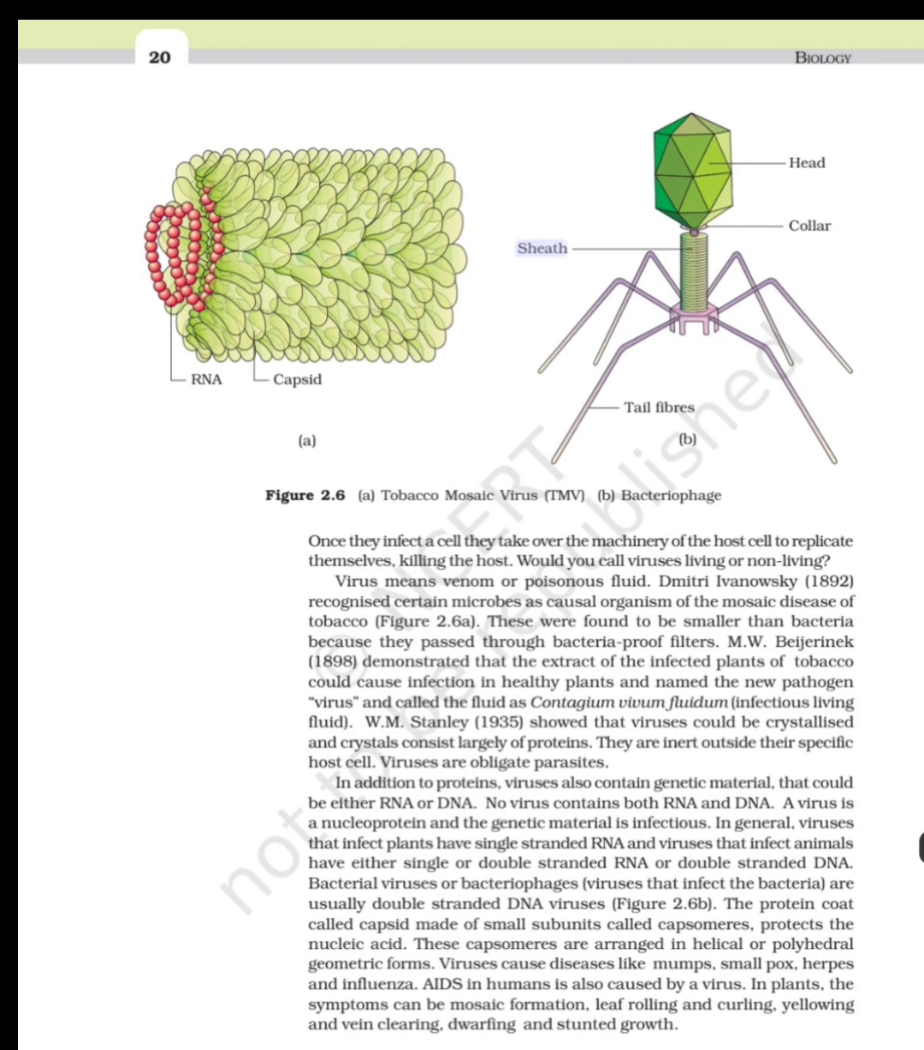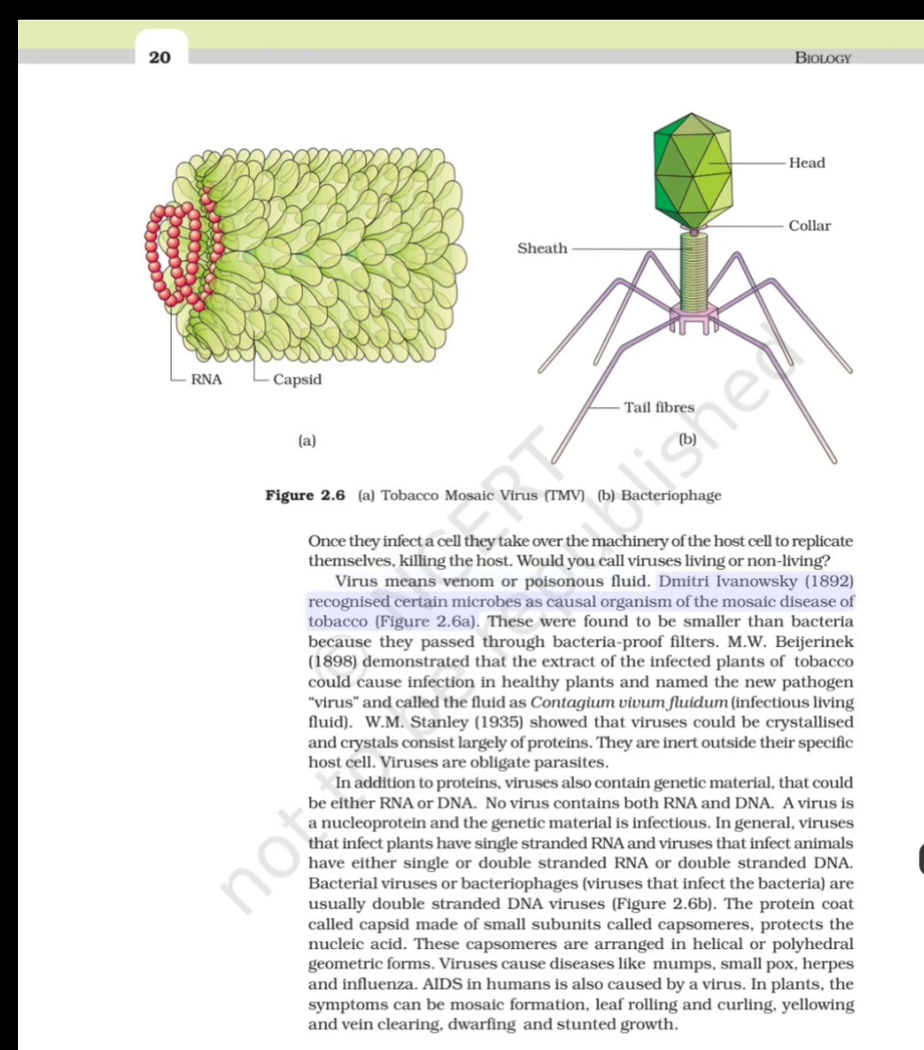2024-25. Biology. Figure 2.6: (a) Tobacco mosaic virus (TMV); (b) Bacteriophage, showing head, collar, sheath, RNA, capsid, tail fibers. Once they infect a cell, they take over the machinery of the host cell to replicate themselves, killing the host. Would you call viruses living or non-living? Virus means venom or poisonous fluid.